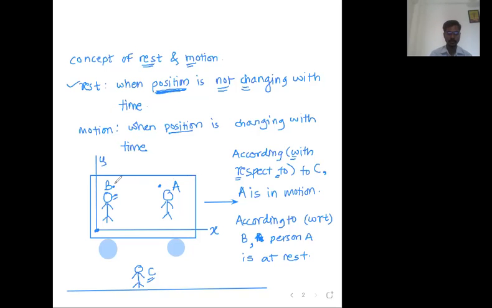Because B is thinking for this coordinate system. Small c. Very good. Correct.